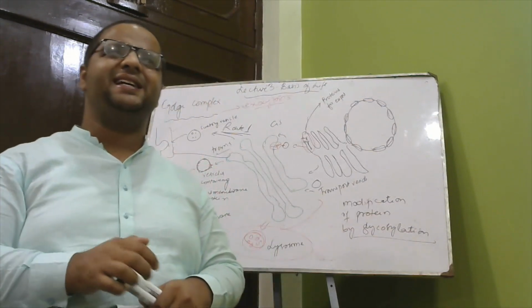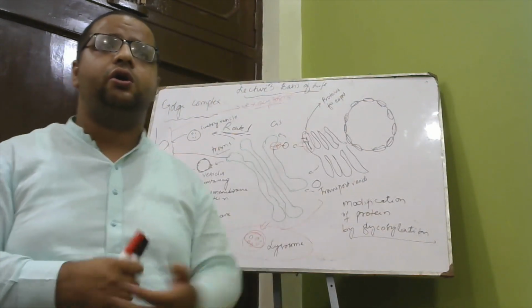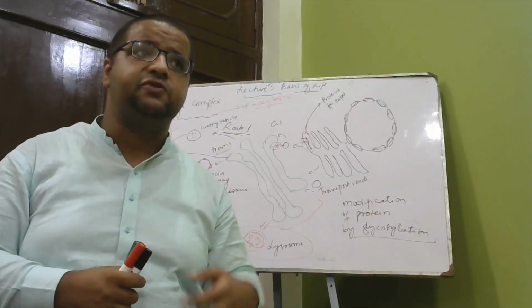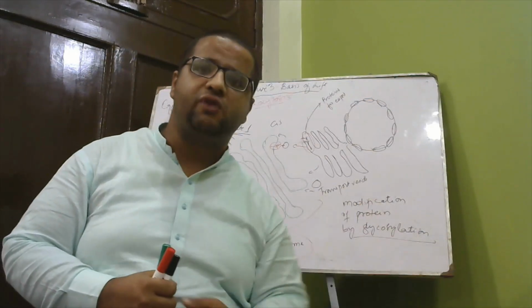It will help the cell when it wants to autolyze, when it wants to be destructed.